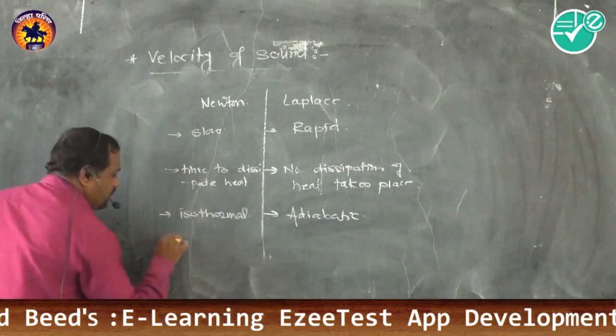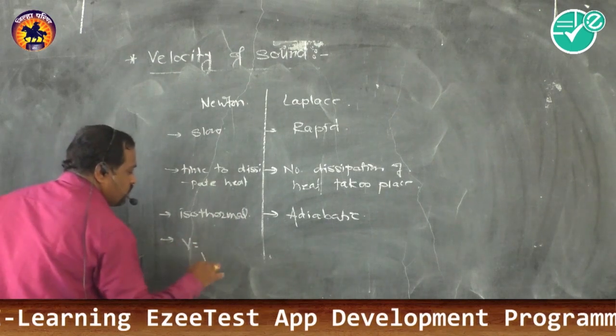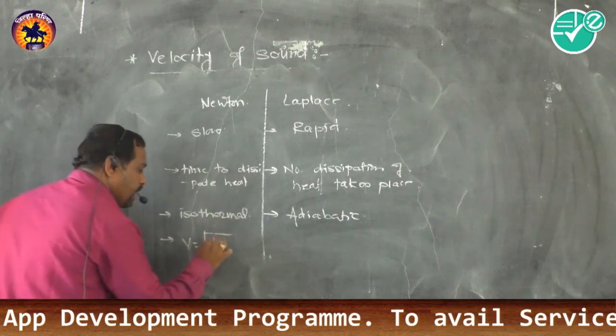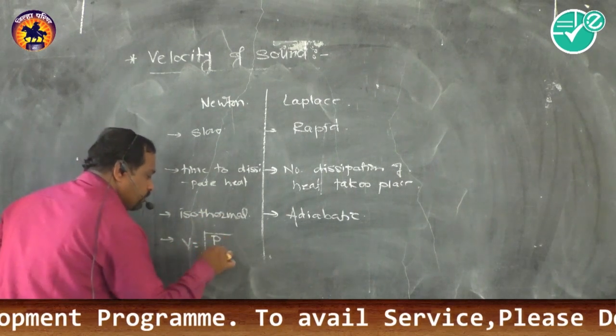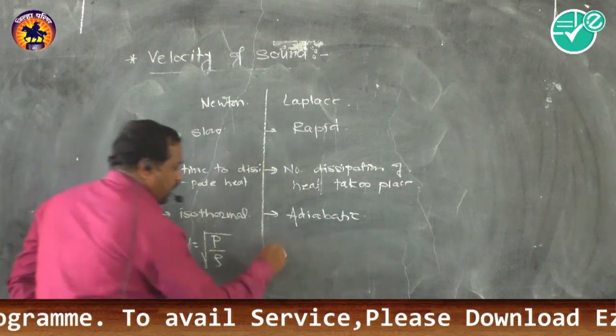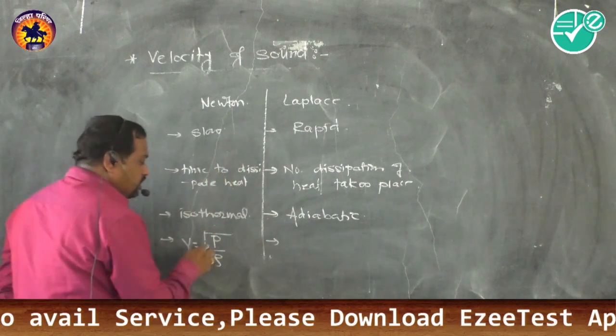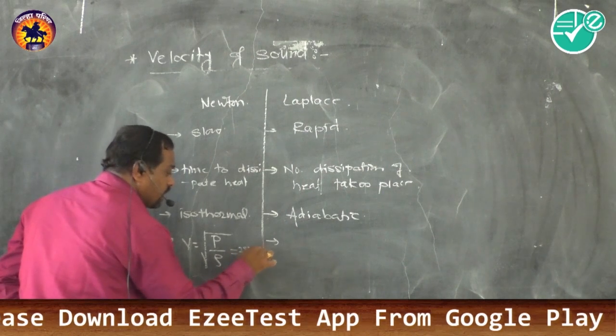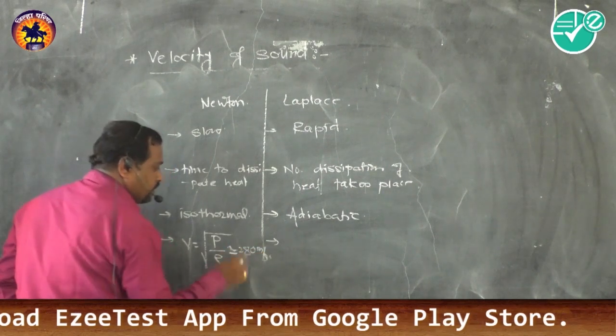And finally Newton gave the relation V equal to the square root of the isothermal bulk modulus P divided by rho. The obtained value is approximately 280 meters per second, which has about a 15% error with the experimental value.